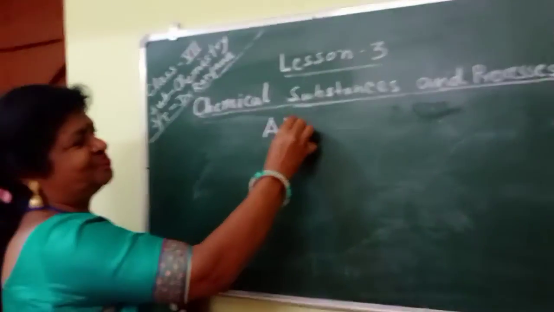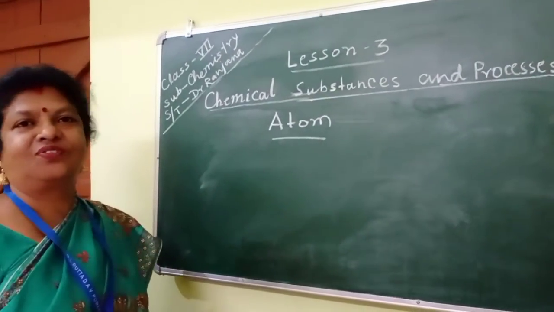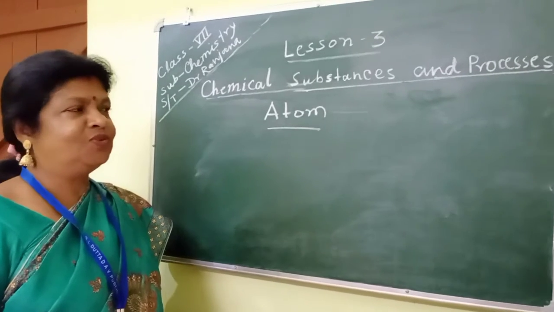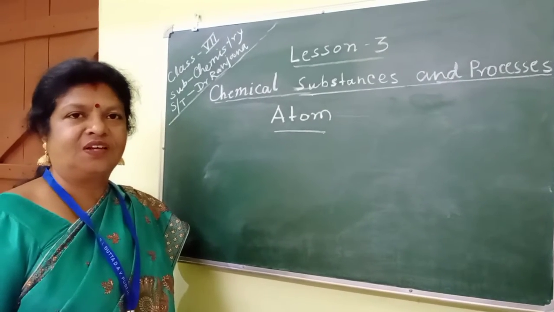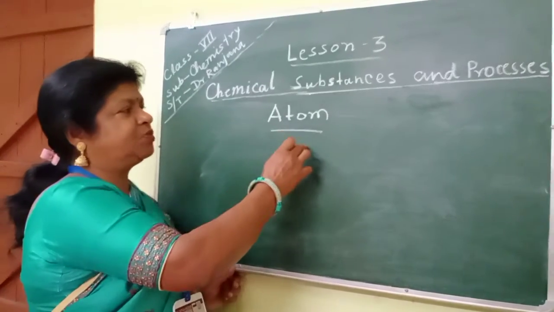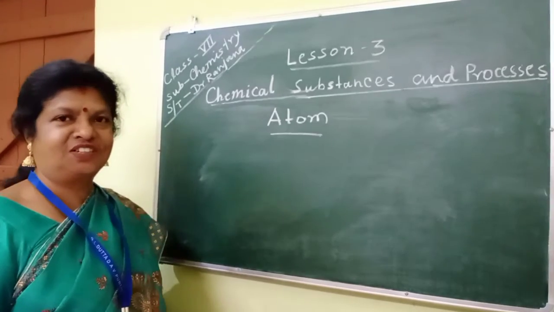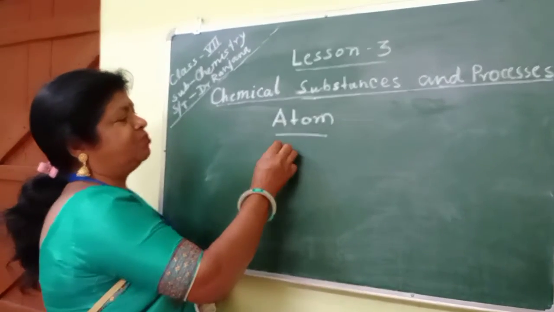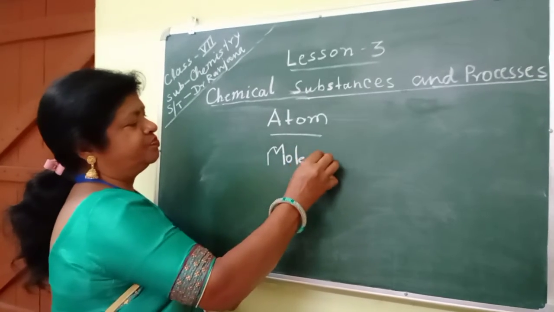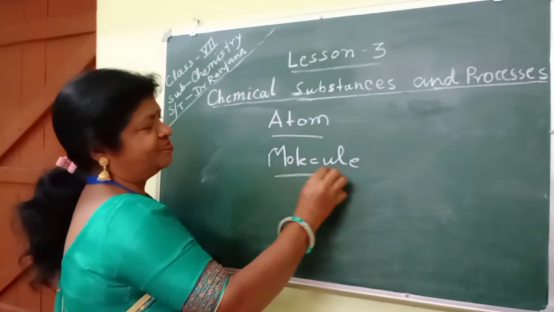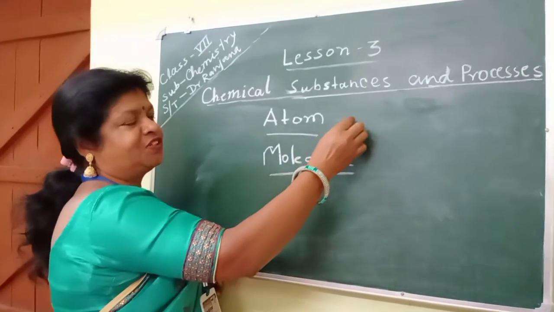Atom: it is the smallest part of any substance. We know that the cell is the smallest and basic part of any living thing. Like that, the atom is the smallest part or basic unit of any substance. Clear? And many atoms combine to form molecules. Atoms combine to form molecules. So we will see the example.